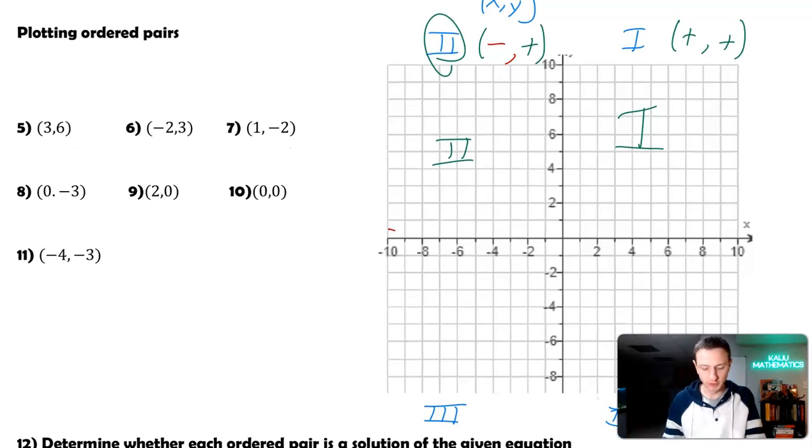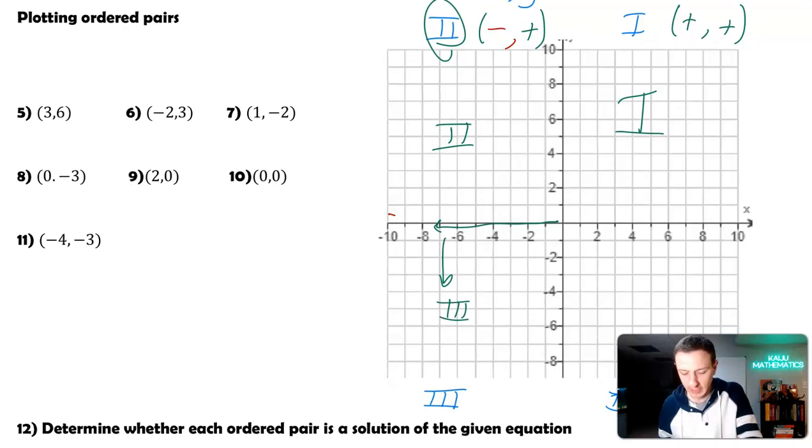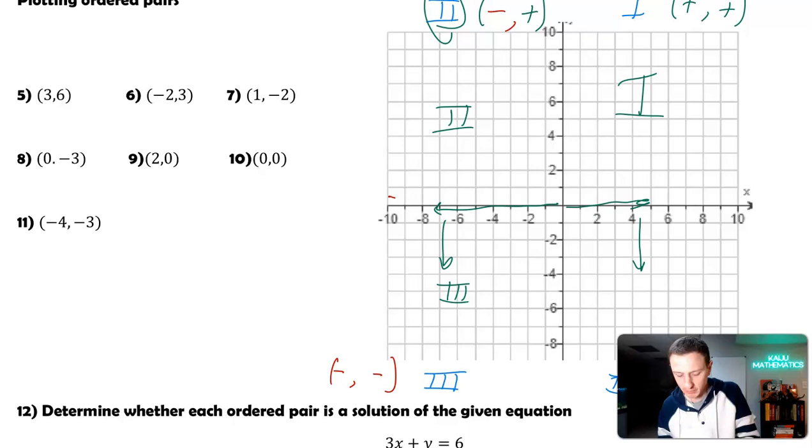If I'm in the third quadrant, so that would be going negative x's and also negative y's to get me in that third quadrant, I'm going to be negative, negative. So negative x, negative y. Now if I'm in the fourth quadrant, I went in the positive x direction, but I went in the negative y direction, putting me in the fourth quadrant. So that would be positive x and negative y.